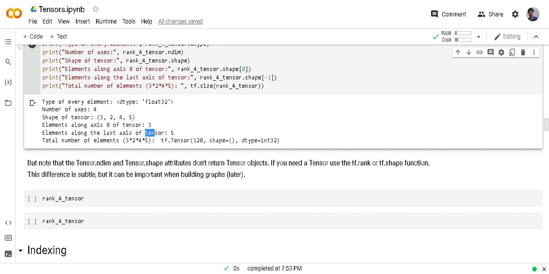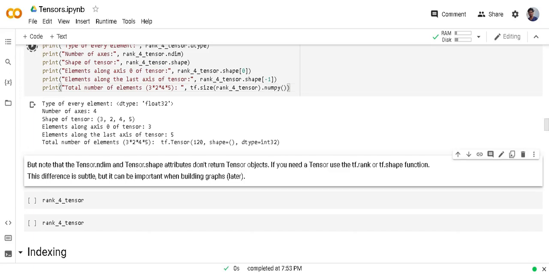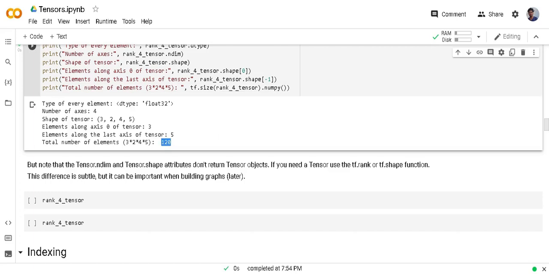The element along the last axis is 5. And the size of this tensor, the total number of elements, is 120. Here it is printing as a tensor. So if you want to print just a number, you can do it like this. Now it will return a number.